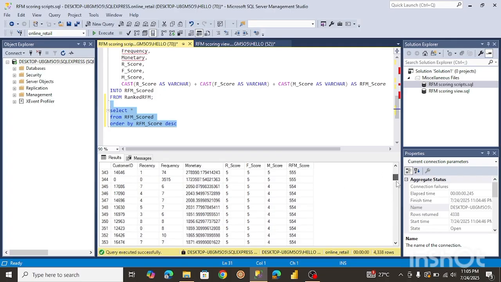As we keep going lower, all this might be also top priority, they're not that bad. But as we keep scrolling, it might be moving down to medium priority and all the way down. All these are our low priority customers, right? So we don't really need to focus all our energy on these customers with this score. So yeah, that's pretty much what RFM analysis is.